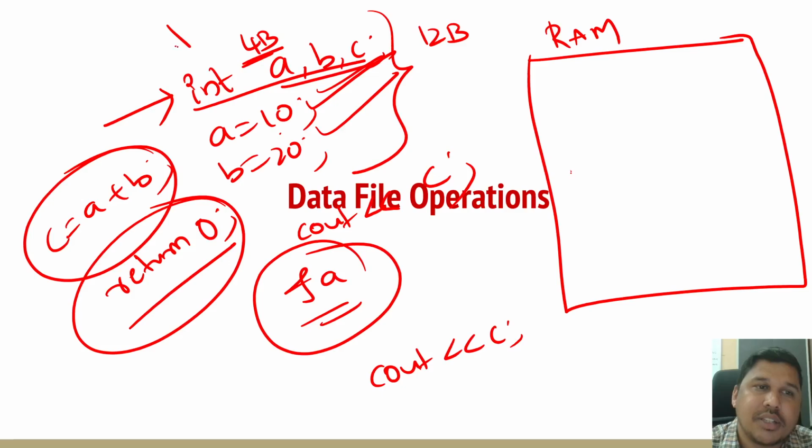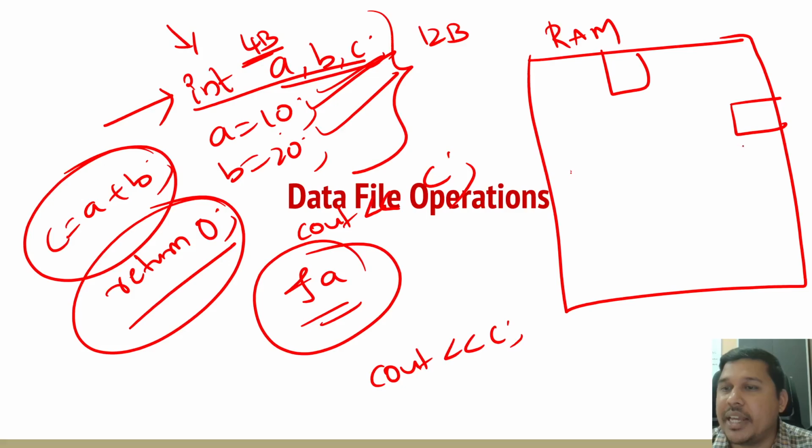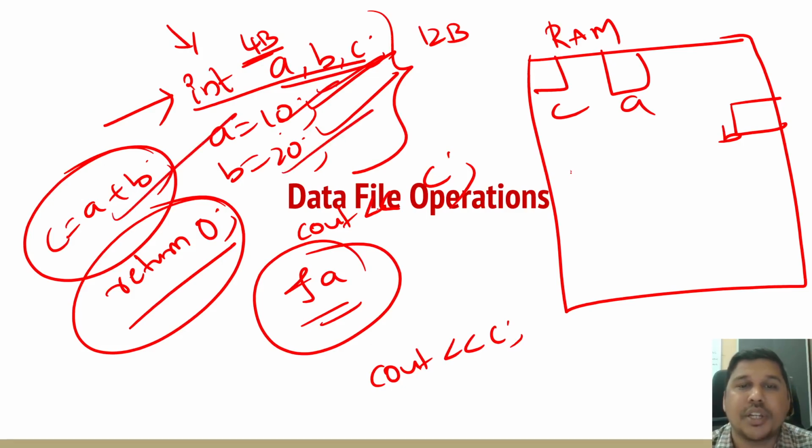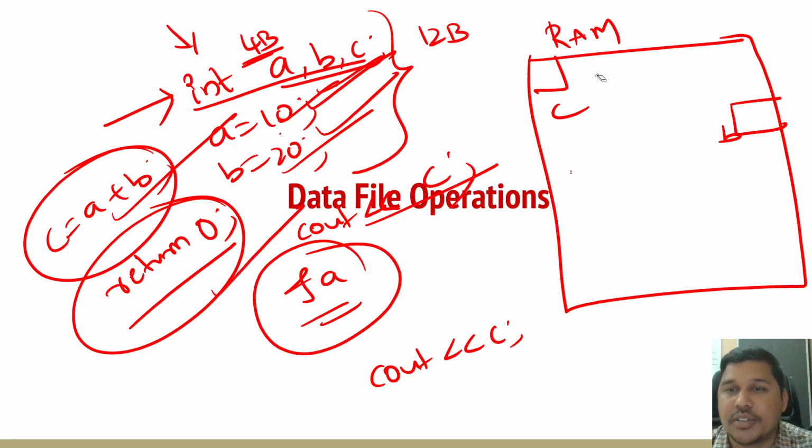Again, the second time you compile this program, some A here, some B here, and some C may be here itself. It is allocated randomly at different locations. You give values of A and B, do some operation, and print it. When you again return 0, it will erase all those things.